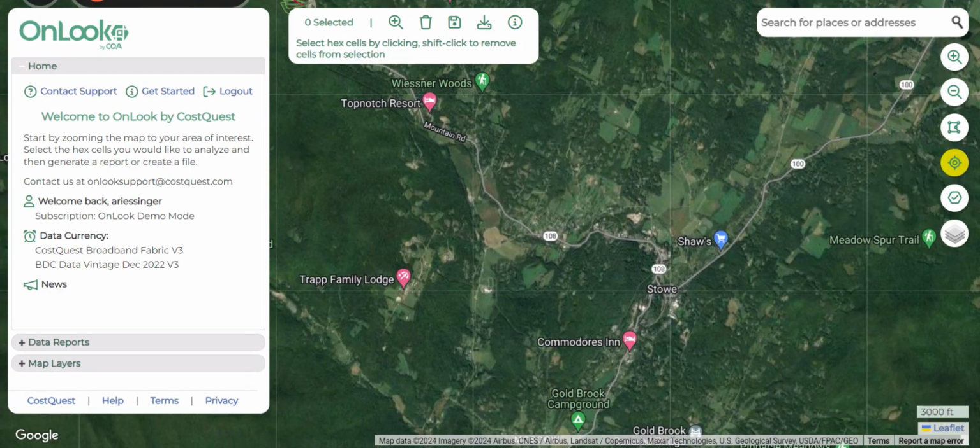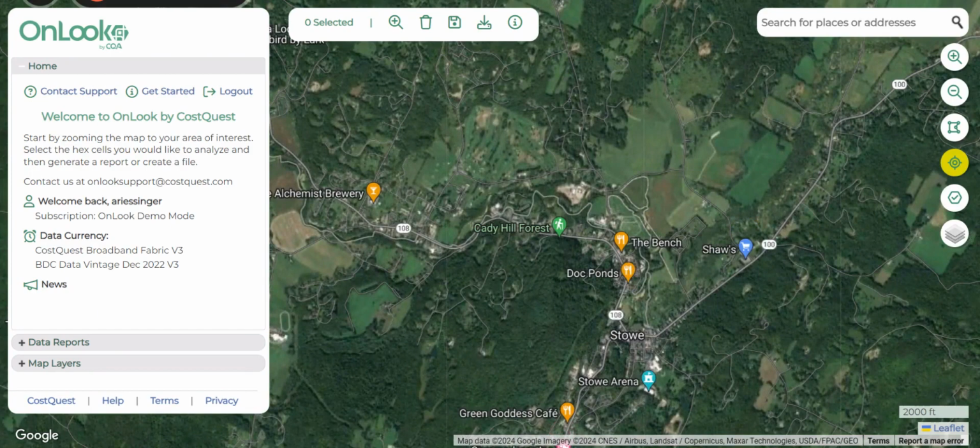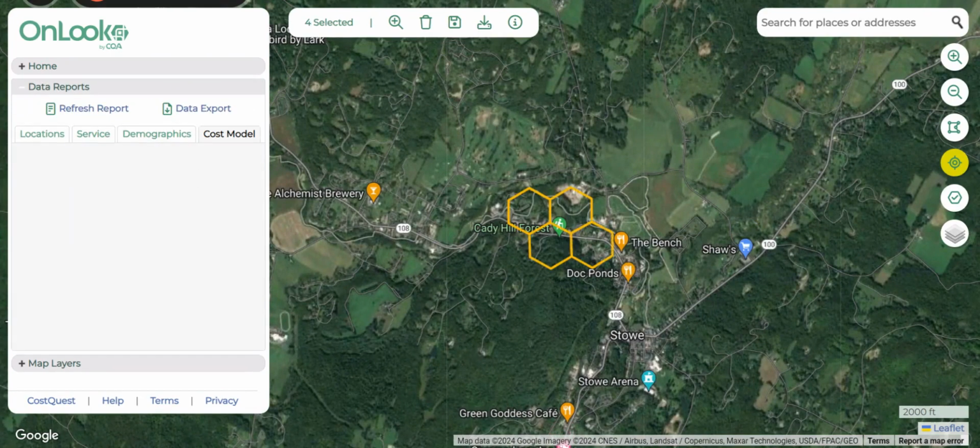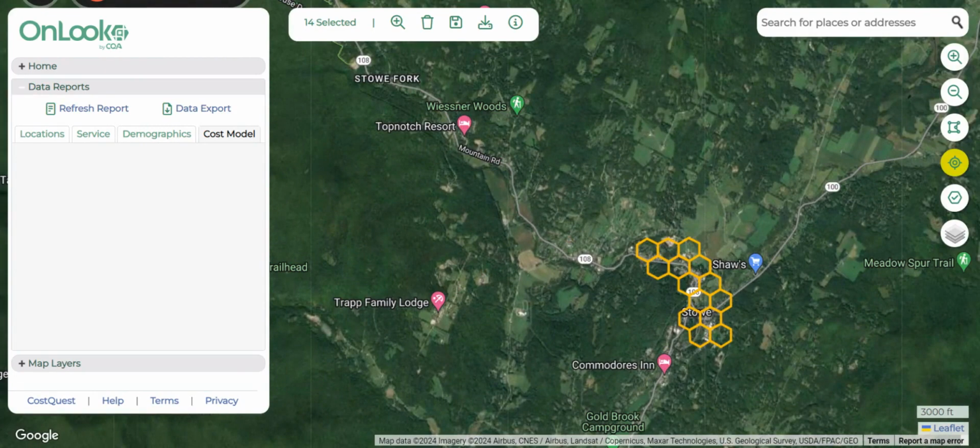This tool on the right allows me to select different hexes around the Stowe area. All of the data inside the OnLook tool has been aggregated to the hex 9 level. Once I've selected the hexes that I'm interested in reviewing, I will hit this refresh report button on the left-hand